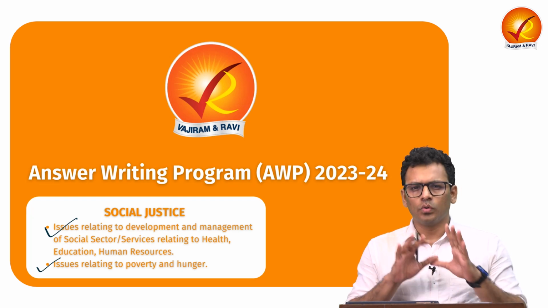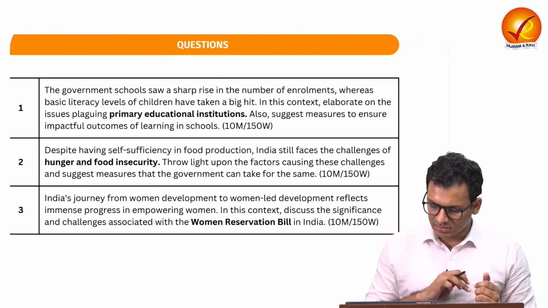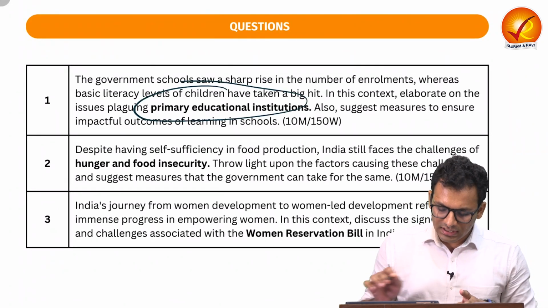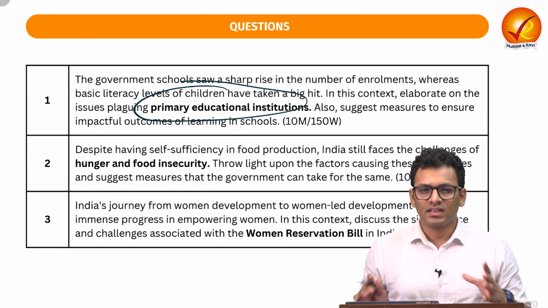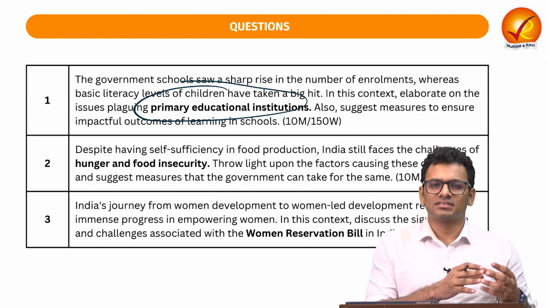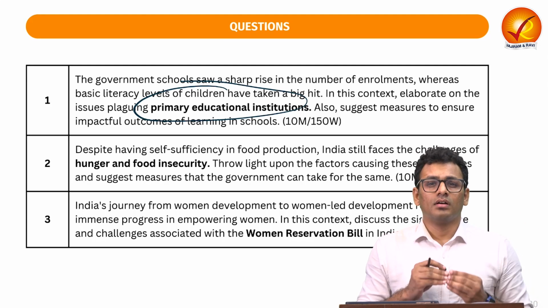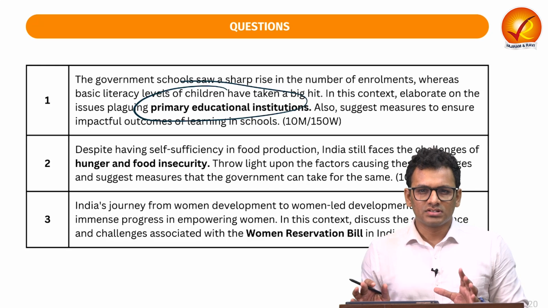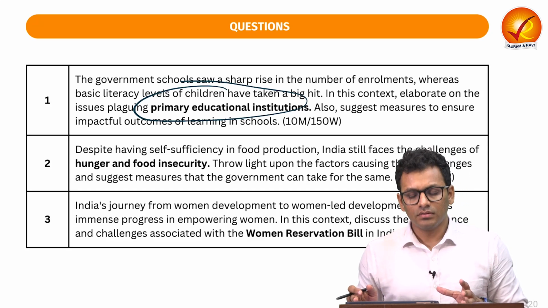Now let us see an overview of the 3 questions. The very first question is with respect to issues related to primary educational institutions. We have seen there are various ups and downs, like successes with respect to enrollment ratio, but there are also certain failures with respect to the quality in primary education. So that's something we'll see in question number 1.